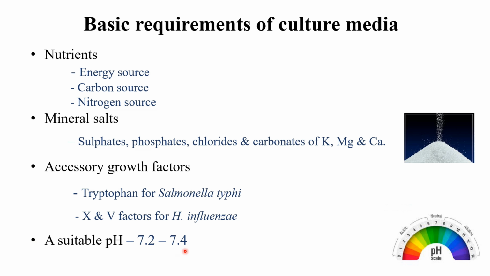Here we are talking about medically important organisms. So for medically important organisms, we have to maintain an optimum pH of 7.2 to 7.4. Then only the organism will grow well in that particular culture media.